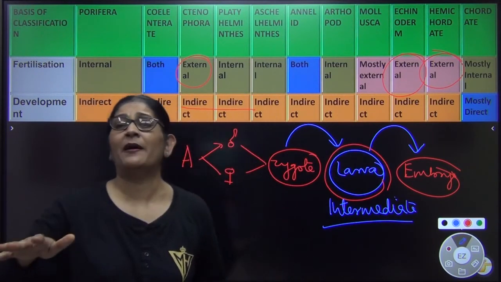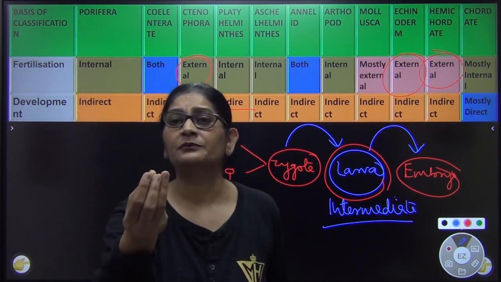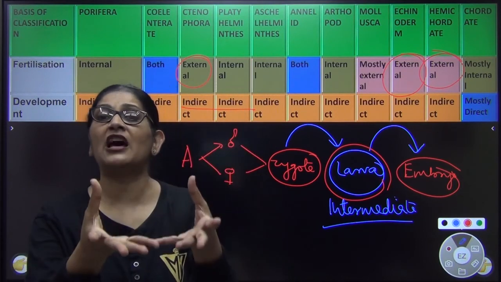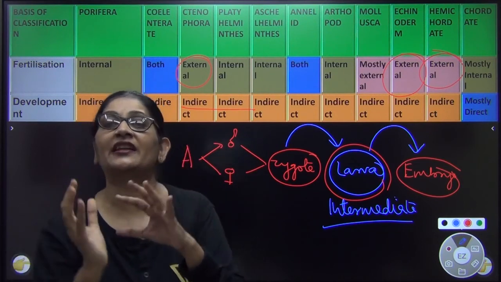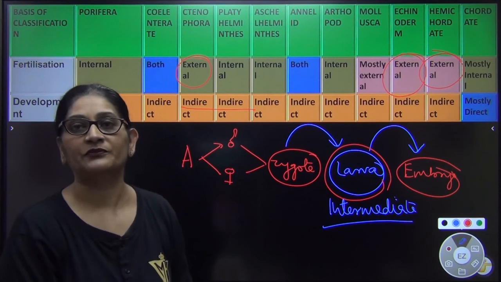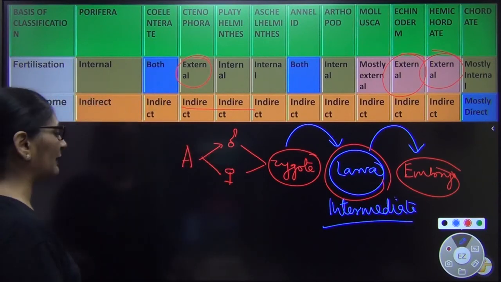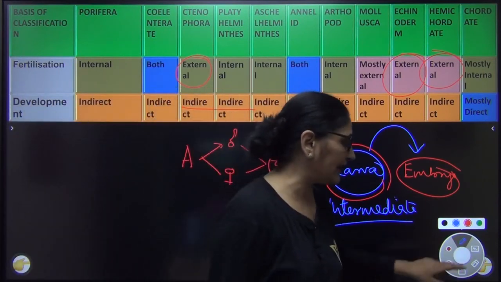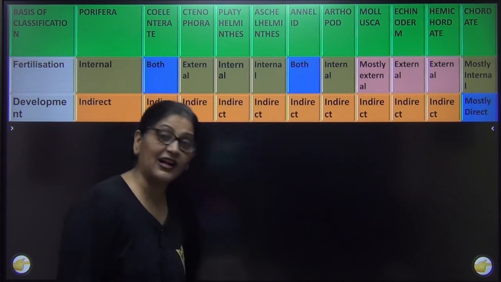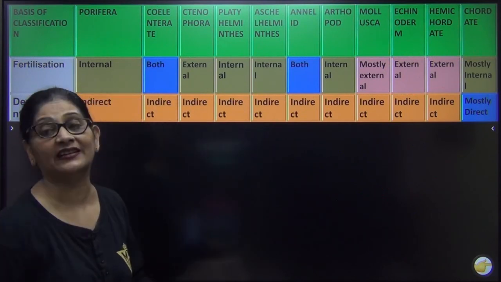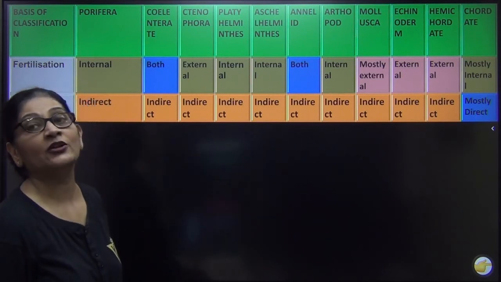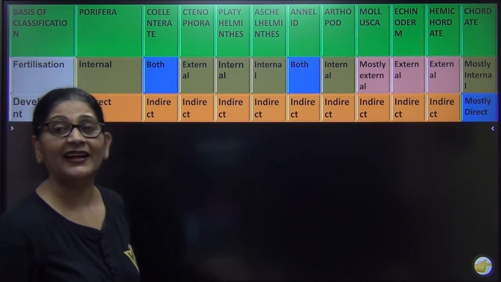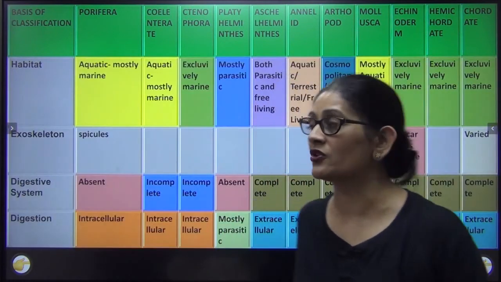Chordate में लार्वा नहीं पाया जाता except very few, like frog में लार्वा बनता है tadpole, the semi-developed form. Tadpole is a voracious eater and then it develops into a frog. Right? So this is about the development. So with that, I have actually given you a comparative account on all the major characteristics of all the non-chordates that you have to study. Right? So with that, almost as I said, 90% of your chapter is complete.